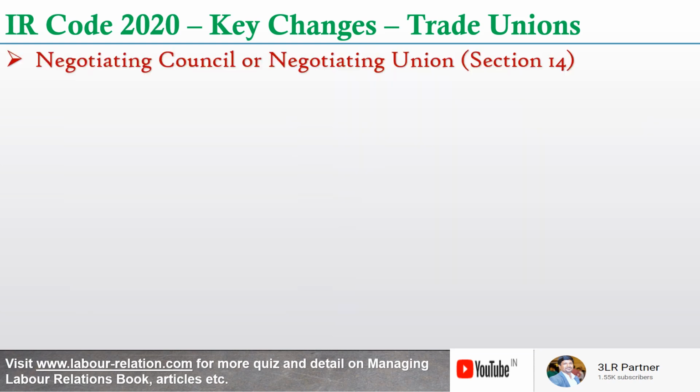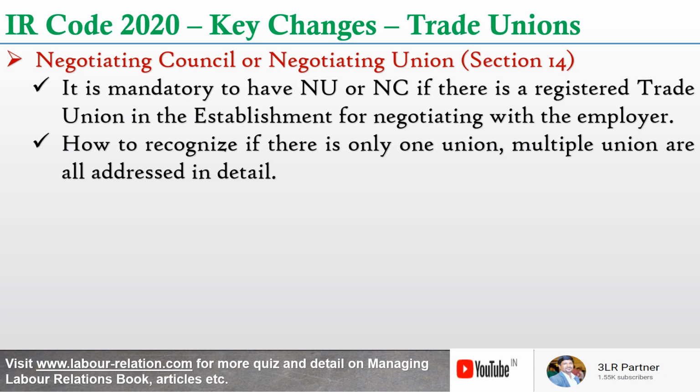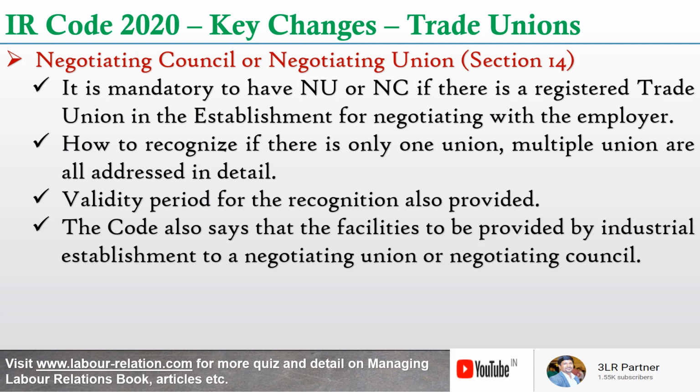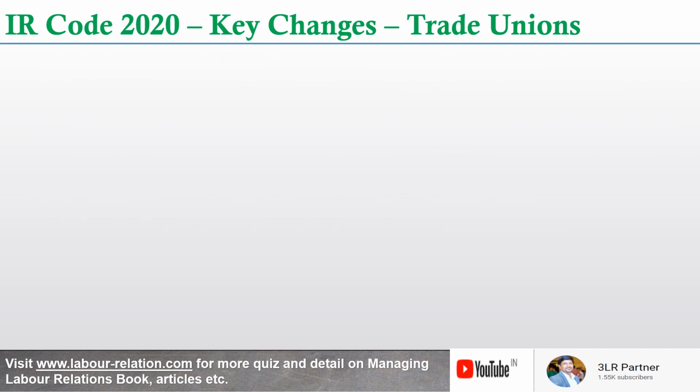Now, in the trade union chapter, the negotiating council or negotiating union concept has been brought in. The code mandates recognizing the registered trade union in the establishment for negotiating with the employer. How to recognize if there is only one union or multiple unions is all addressed in detail in the code. There is also a validity period for the recognition, which is also provided in the code. The code also says that facilities are to be provided by the industrial establishment to a negotiating union or negotiating council.